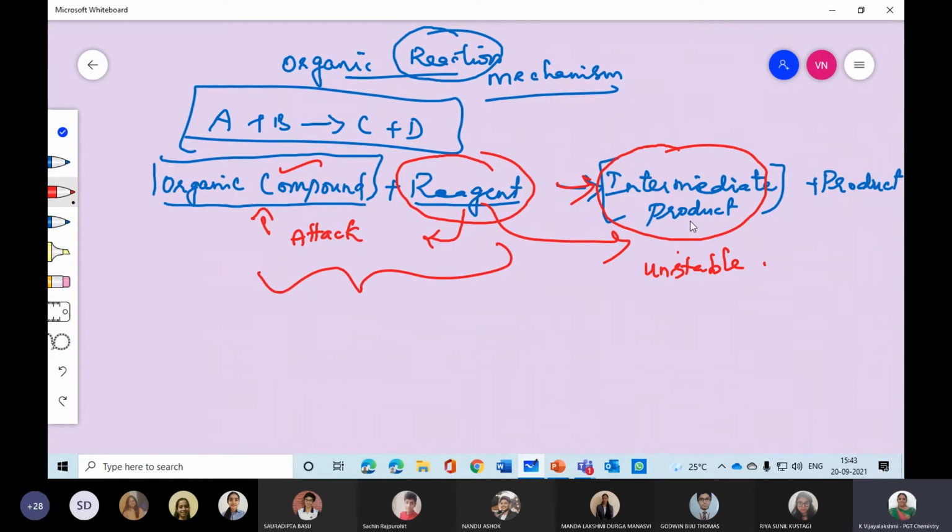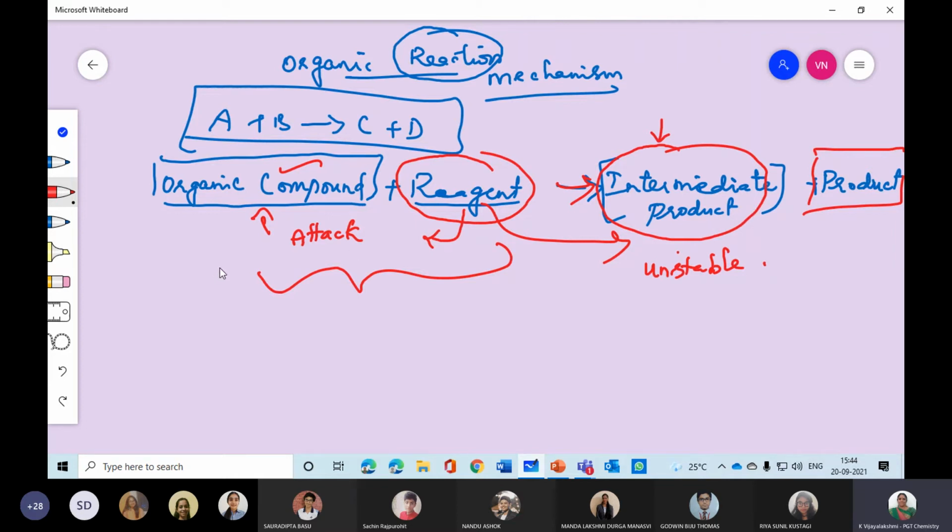The reagent always provokes that unstable product, so it will be activated and then you will get the final product. It is slow, like you have to keep giving the key, then only you will get a product. Otherwise it will be unstable and the reaction will not go completely. The reaction will always be half.